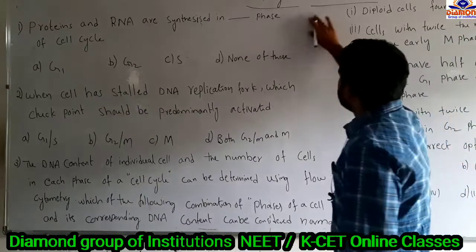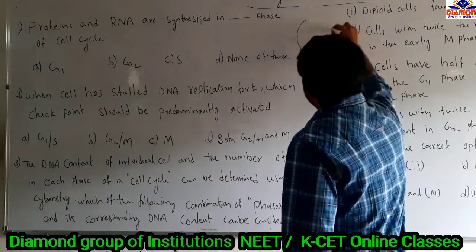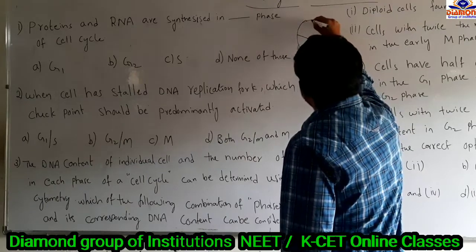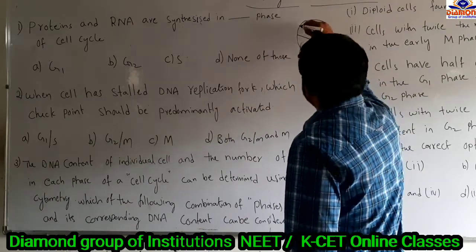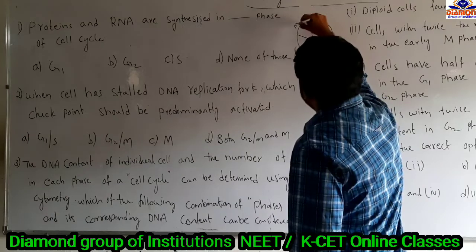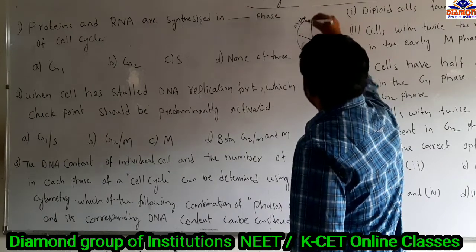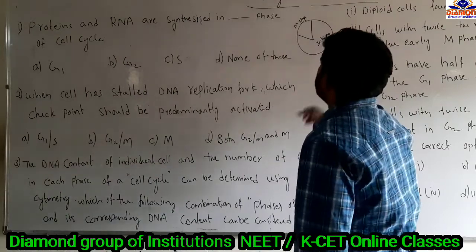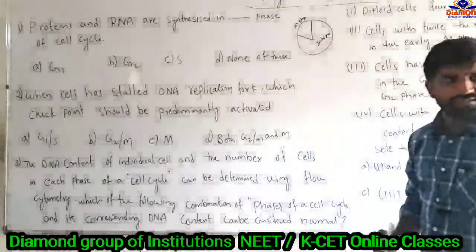When we look at the cell cycle, it has two phases. One is the M phase and another one is the interphase. Here the interphase is called the resting stage or resting phase.